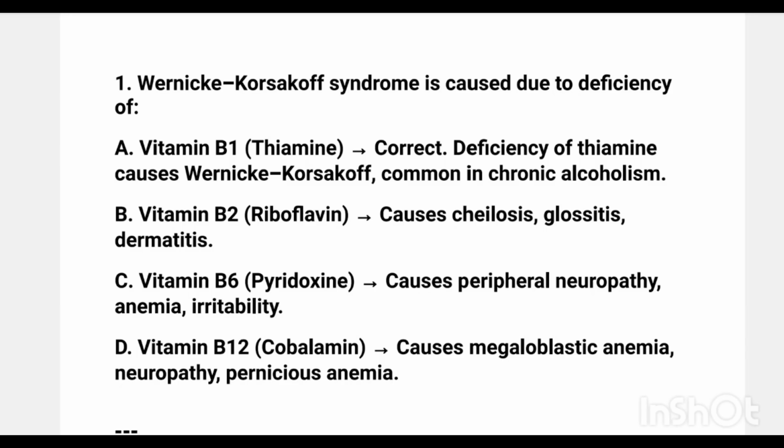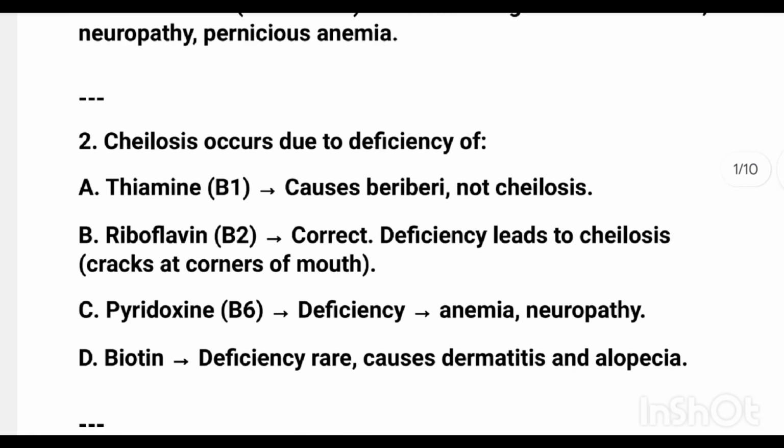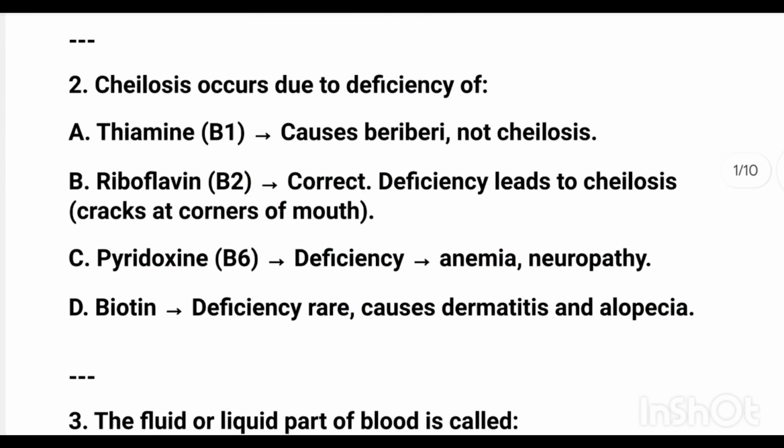Wernicke-Korsakoff syndrome is caused by deficiency of vitamin B1, option A. Cheilosis occurs due to deficiency of vitamin B2, riboflavin.